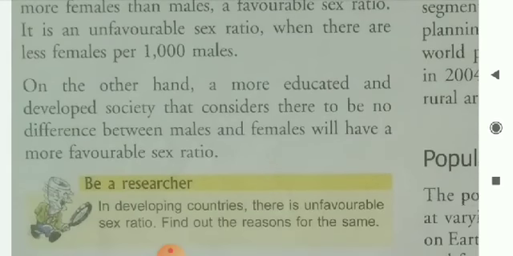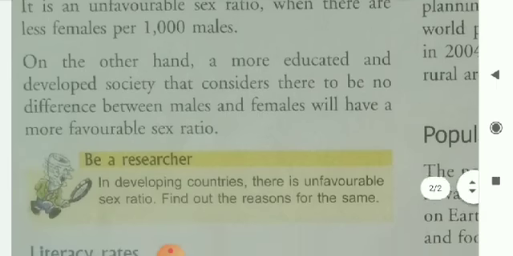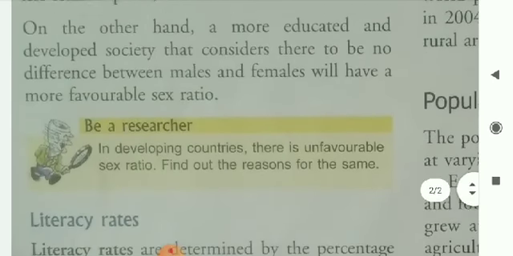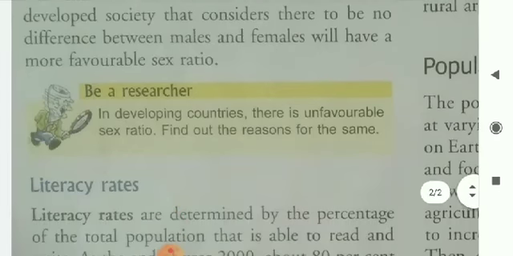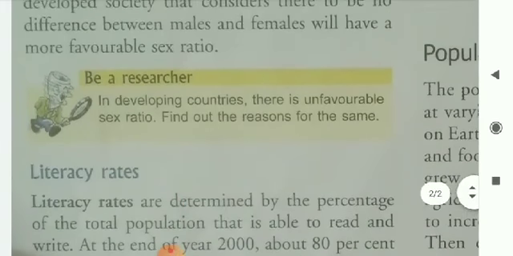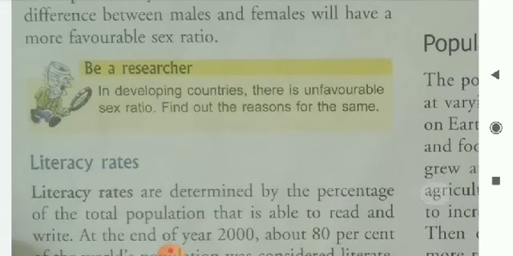It is an unfavorable sex ratio when there are fewer females per 1000 males. On the other hand, a more educated and developed society that considers there to be no difference between males and females will have a more favorable sex ratio.